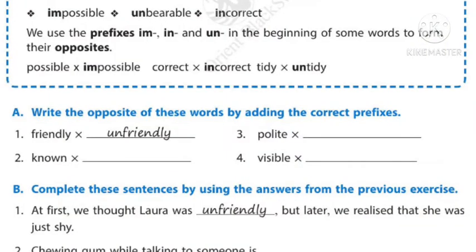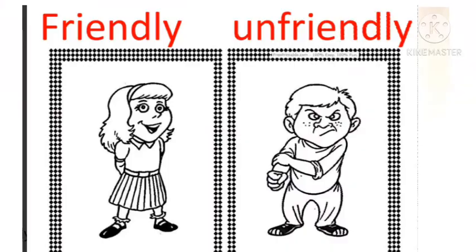All of you look into your text. Exercise A. Write the opposite of these words by adding the correct prefixes. So the first one, friendly. The opposite of friendly is unfriendly. How could you form that opposite? By adding un before the base word friendly, isn't it?